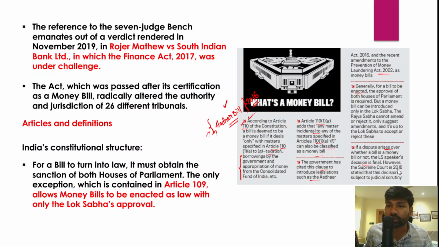However, in the year 2018, the Supreme Court has stated that the decision is subjected to judicial scrutiny. So what decision? The decision of the Speaker whether the bill is a money bill or not. So that particular decision would also come under the judicial scrutiny of the Supreme Court. So this is what the Supreme Court has told in the year 2018. However, despite this, there is a frequent and regular misuse of the money bill route to bypass the upper house.